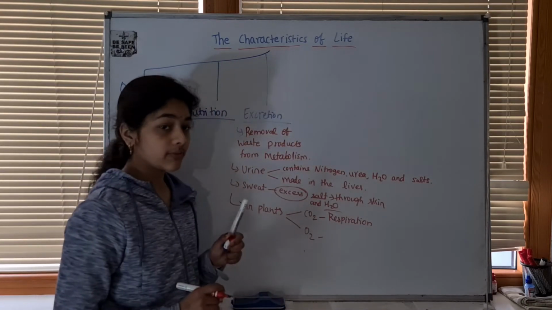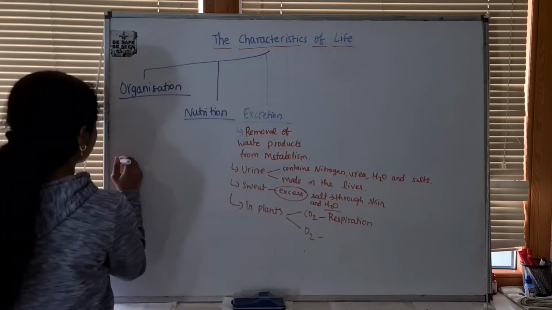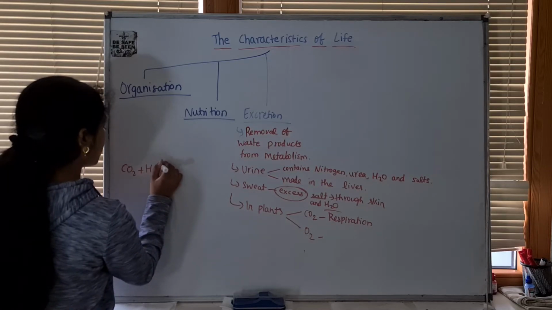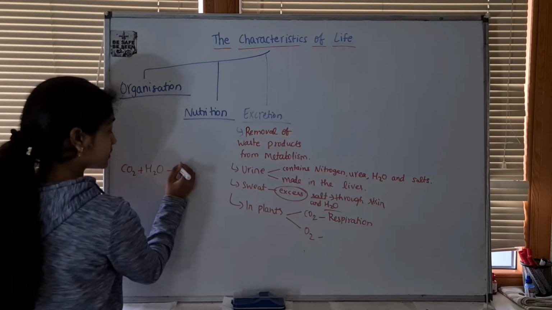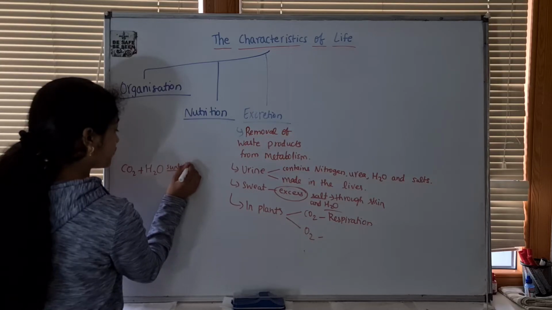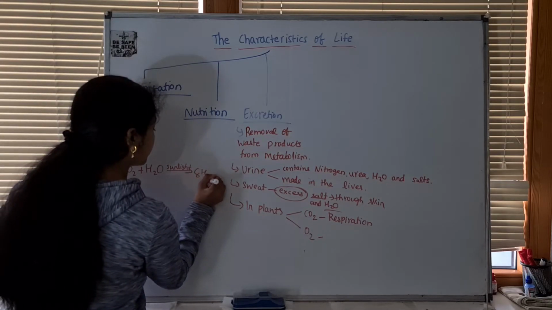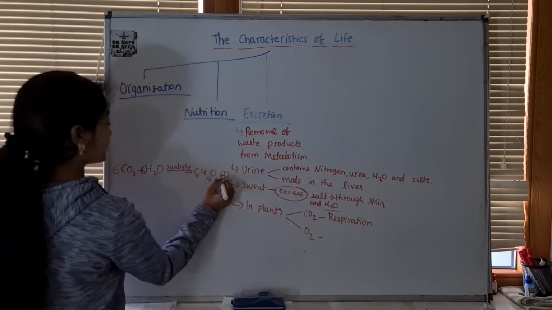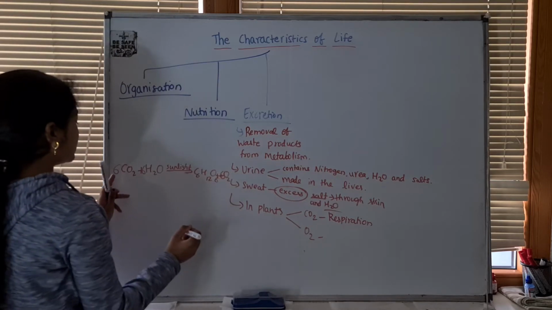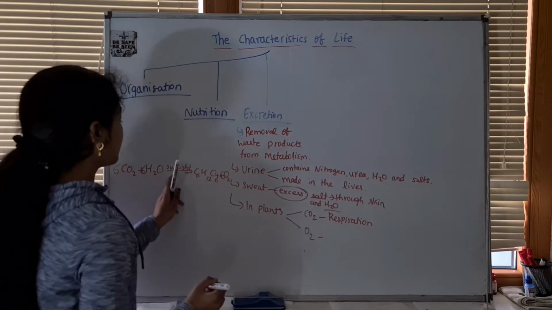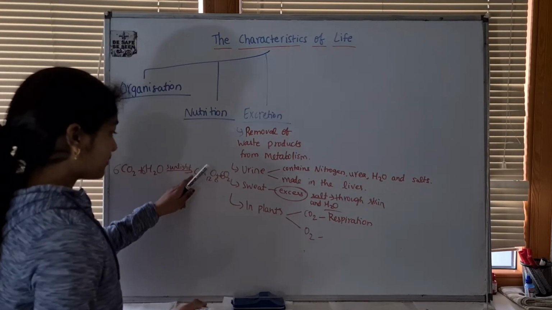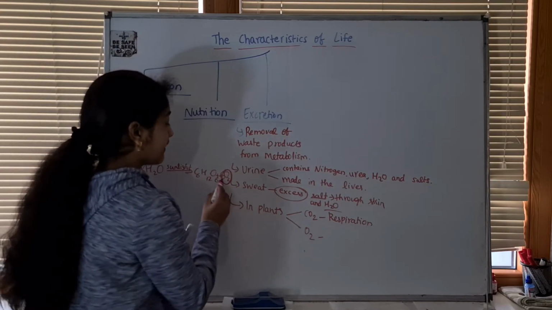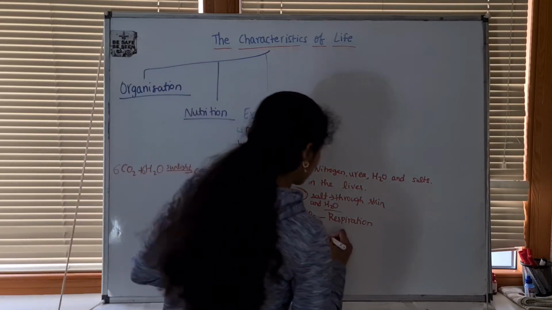Because if you remember, the photosynthesis equation is 6 CO2 plus 6 H2O in the presence of sunlight gives C6H12O6 plus 6 O2. This O2 is oxygen, and that's the byproduct or the waste product in photosynthesis in plants.